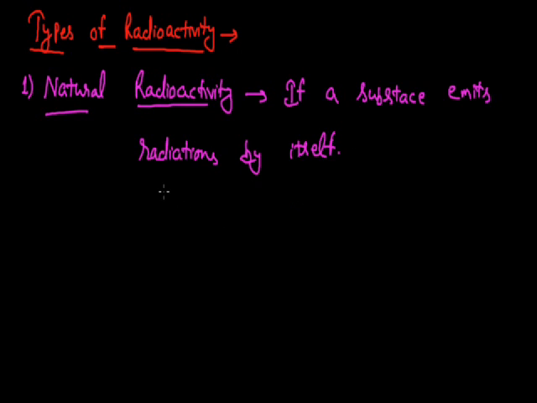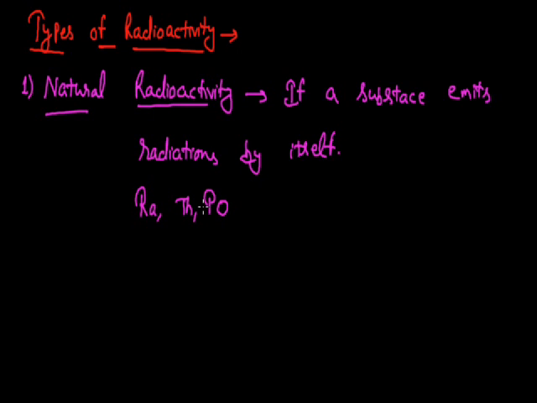Such as the radioactivity of radium, thorium or polonium that we discussed earlier. These elements have the tendency to emit radiation naturally, and that's why their radioactivity is classified under natural radioactivity.